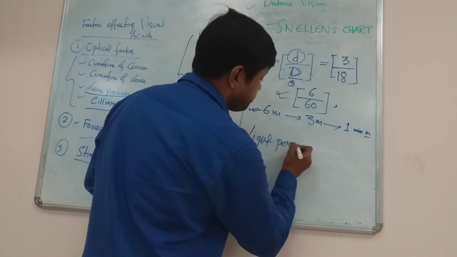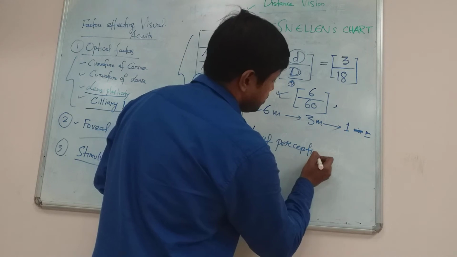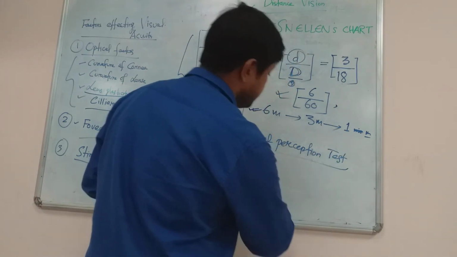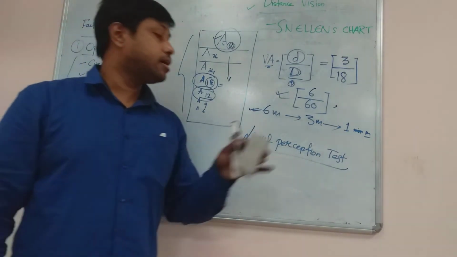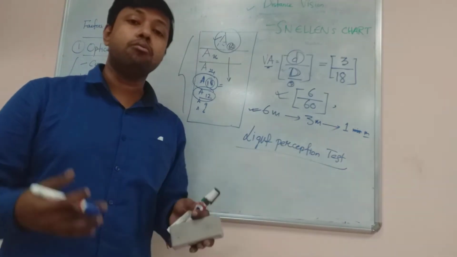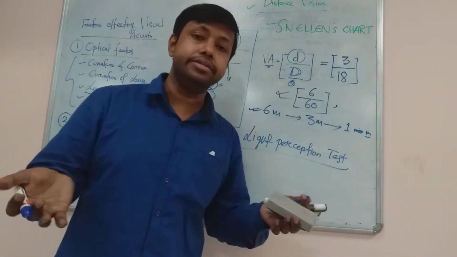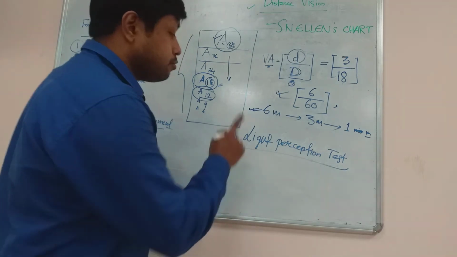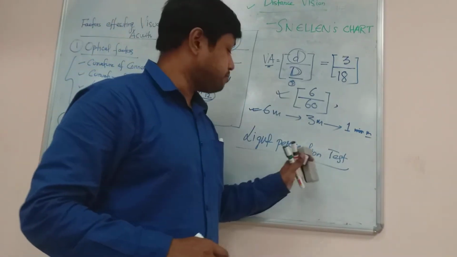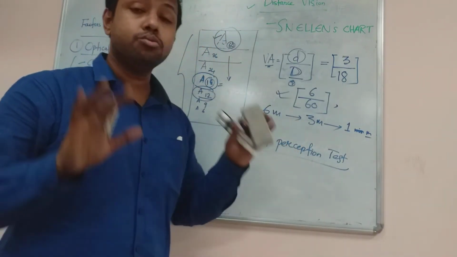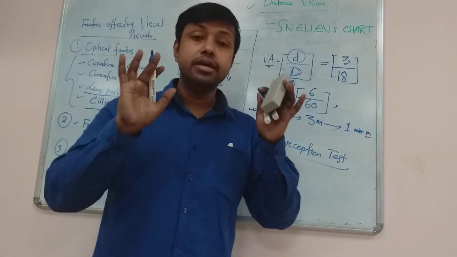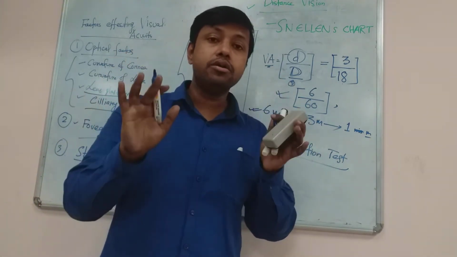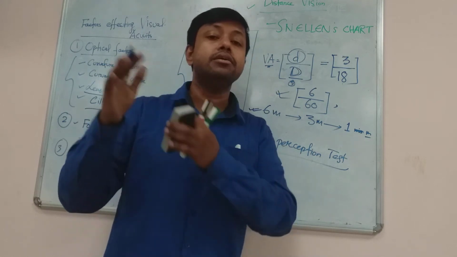Light perception test. What is the light perception test? The light perception test is actually for those subjects who are almost blind, or of course blind, because we will define blindness in the applied aspect. But before that, you should know the light perception test is for persons whose visual acuity is very much less, or who are blind in a particular eye.